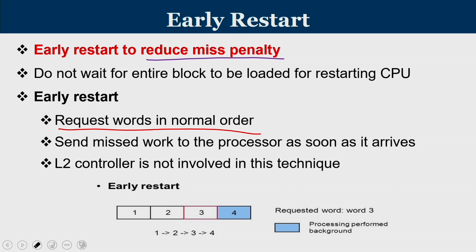So think of a case where your requested word is 3. You are bringing 1, then 2, then 3 is coming. So 3 is supplied to the processor and 4 is reaching the cache in the background. The processor is already reading or working with the word 3, and in the background, word 4 is being kept.